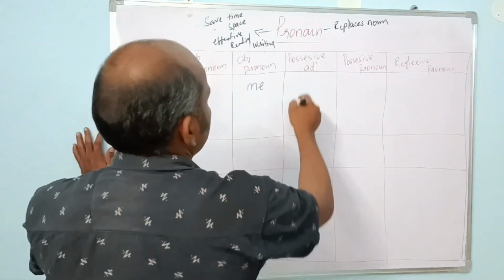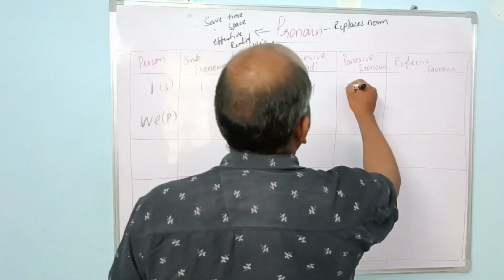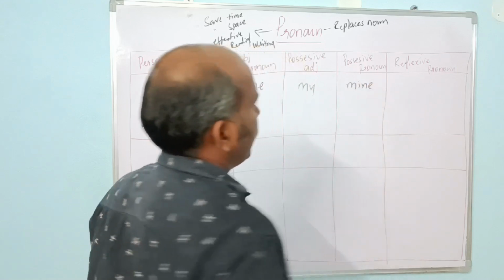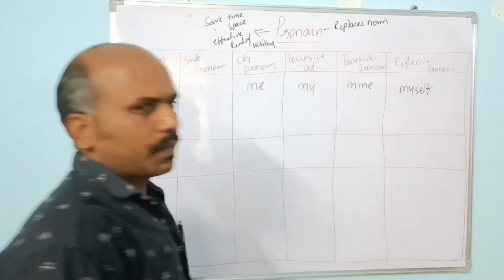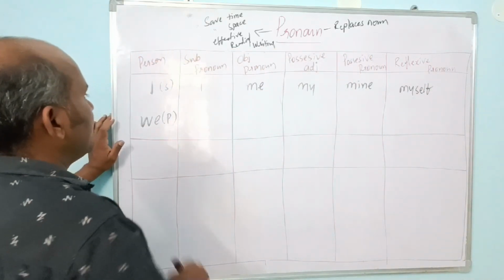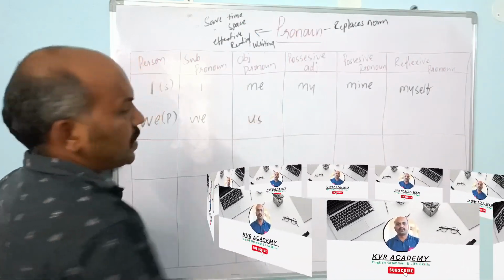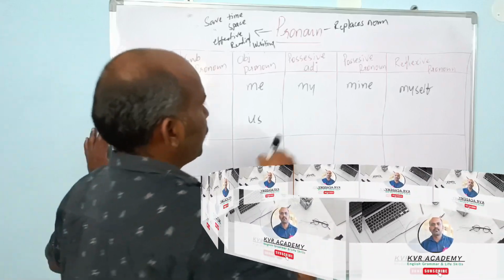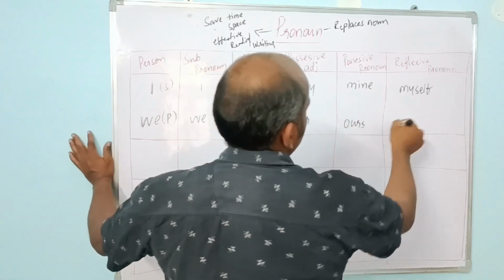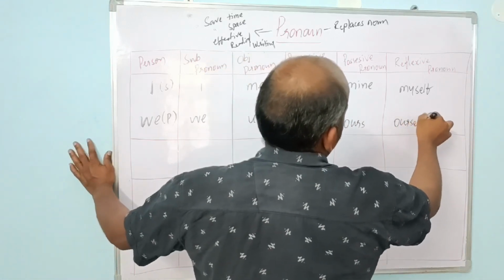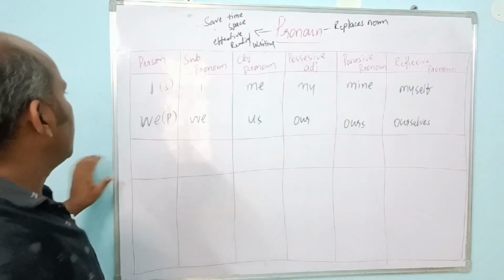Possessive we'll use my, and here mine, and here myself, right? If we take we, here subject is we, and us is the object. Possessive adjective is our, possessive pronoun is ours, and ourselves, plural, right? So these two are first person.